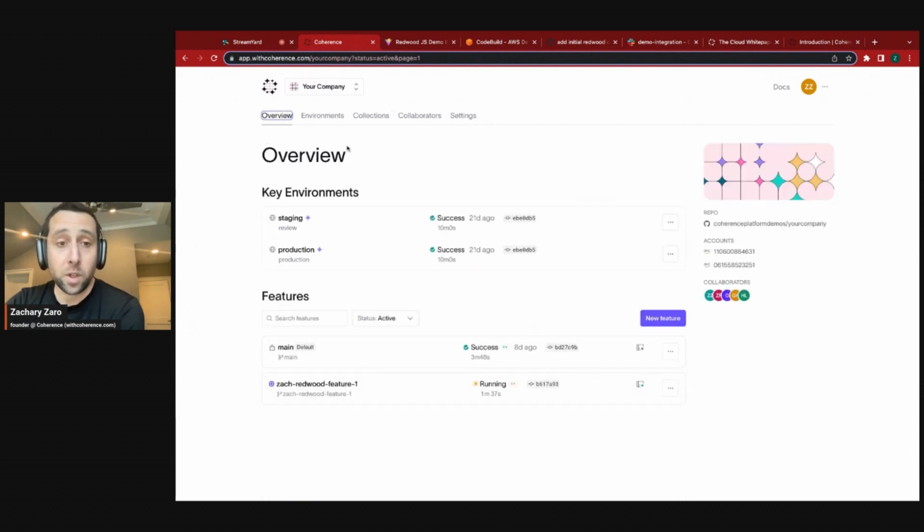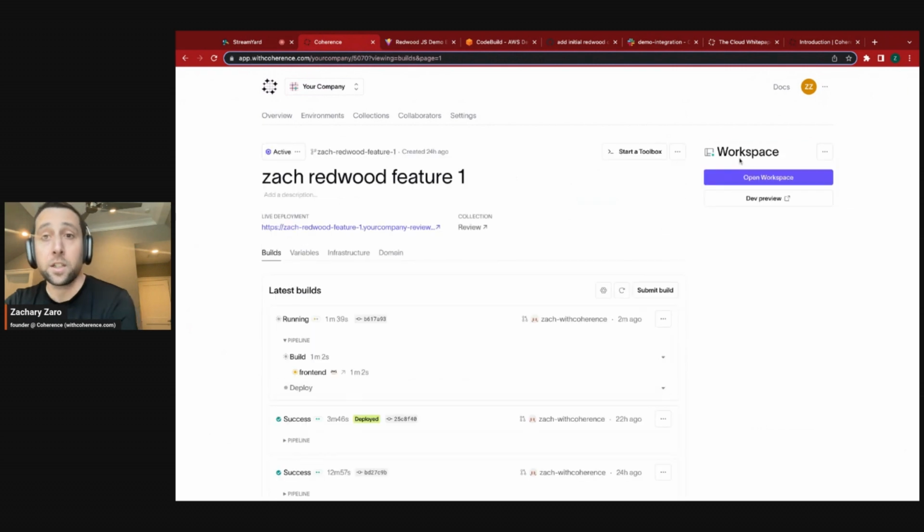Some other features that people really appreciate: if we go in here, in addition to the workspace, we have another cloud environment called the Toolbox that is a cloud shell session just for this environment. And let's say I need to run a REPL and get a shell to run a Prisma command for a manual change for a bug I found or for something that a user requested.